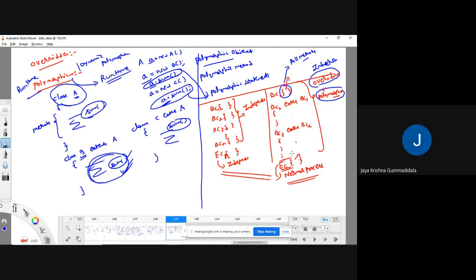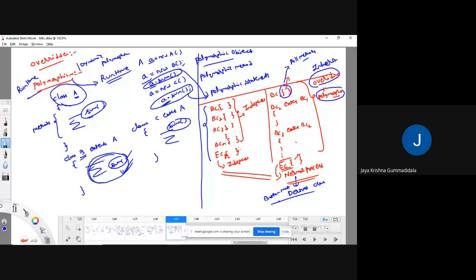Okay, in the normal process, we create an object for the derived classes. We create an object for the bottommost derived class. Once I create an object for the bottommost derived class, memory is created for all the classes, and it is decided during the compilation phase itself. So in this process, there is no concept of overriding.